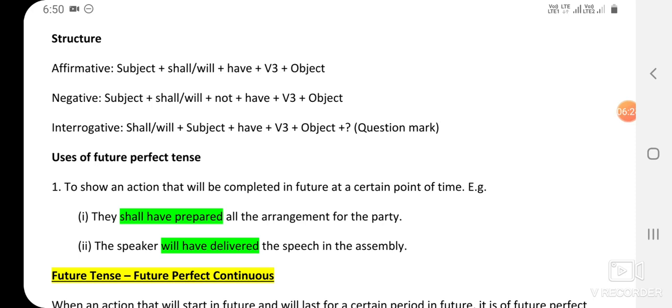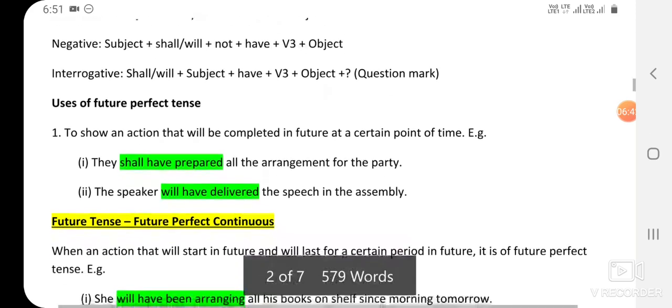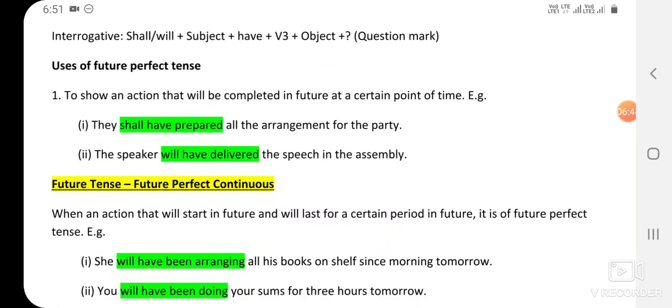In interrogative, we use helping verb shall or will before the subject and then have plus third form plus object plus question mark. We are doing perfect tense, that's why we have used have plus third form. This is a symbol which shows that the action is completed.